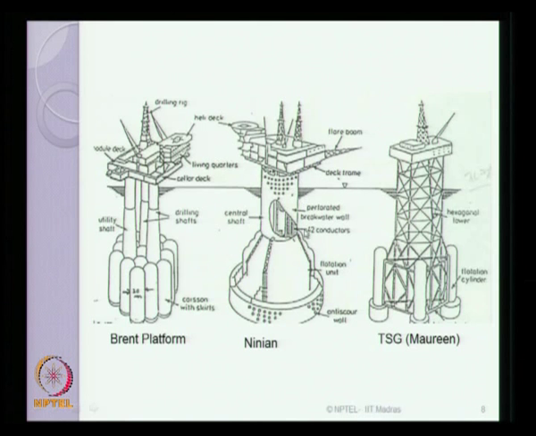For example, in the Ninian platform you can see the heli deck is projected out in one extreme corner. The similarity amongst these kinds of platforms which have been constructed is a very large massive base, which you can see in all the three cases. Because of their colossal self weight and massive structure, these kinds of platforms generally rest on the seabed on their self weight.